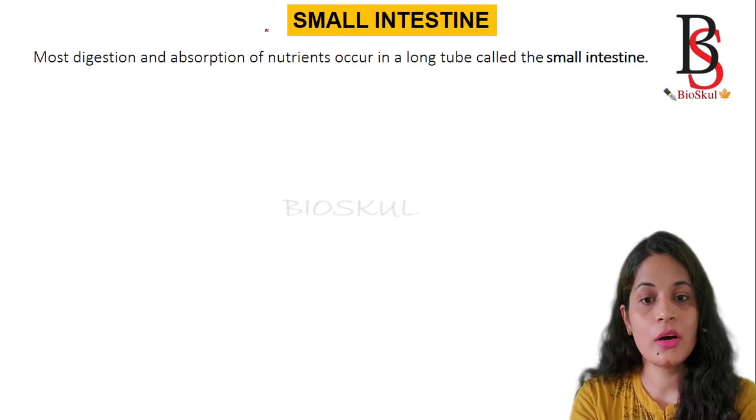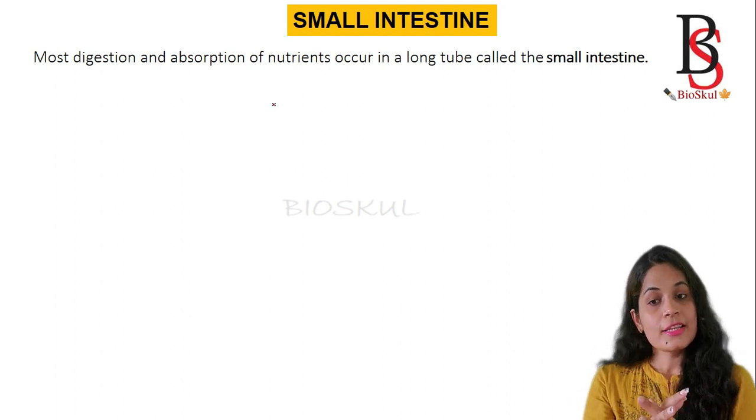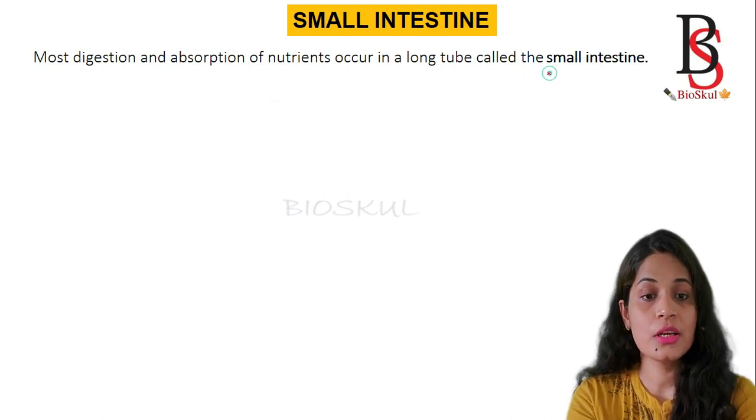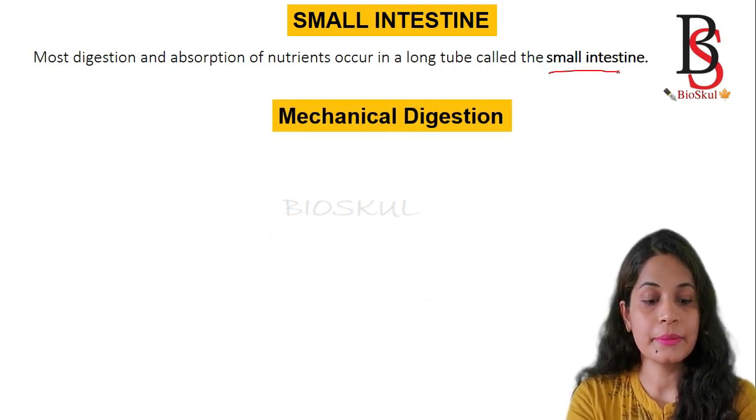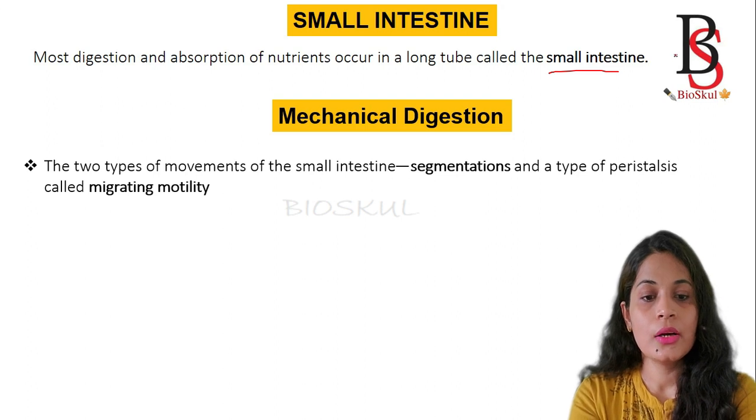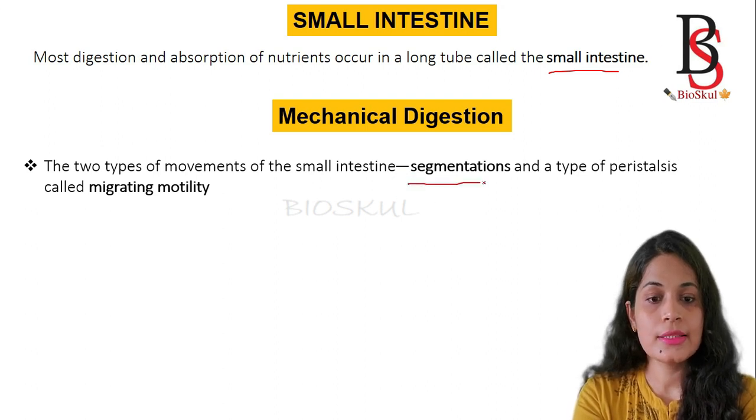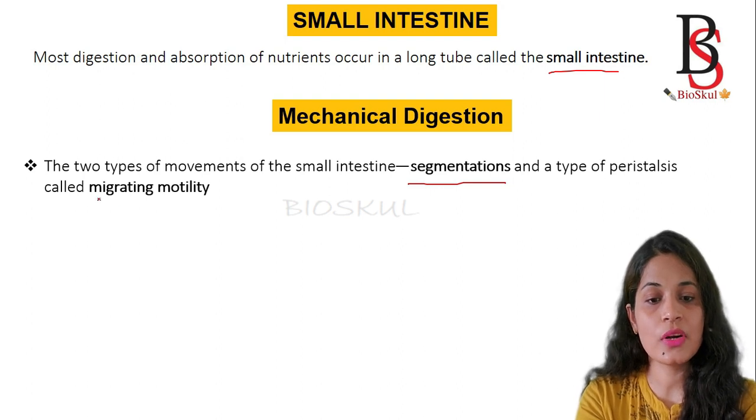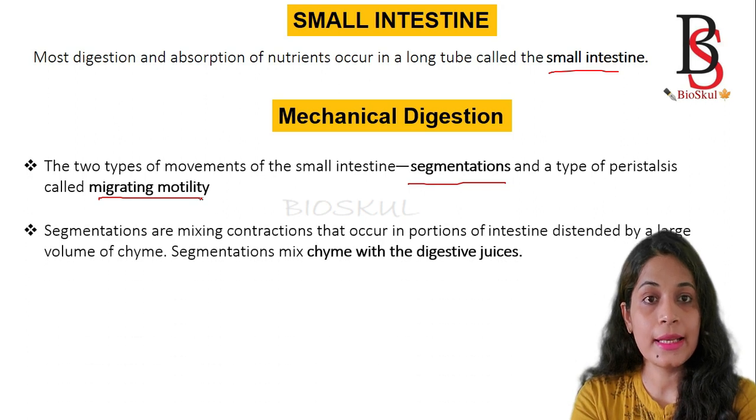Then the next part is the small intestine. Most digestion and absorption of nutrients occurs in the small intestine. Then what mechanical digestion takes place in small intestine? There are two types of mechanical digestion. Mechanical digestion means physical breakdown of food. The first one is segmentation, and the second one is migrating motility.